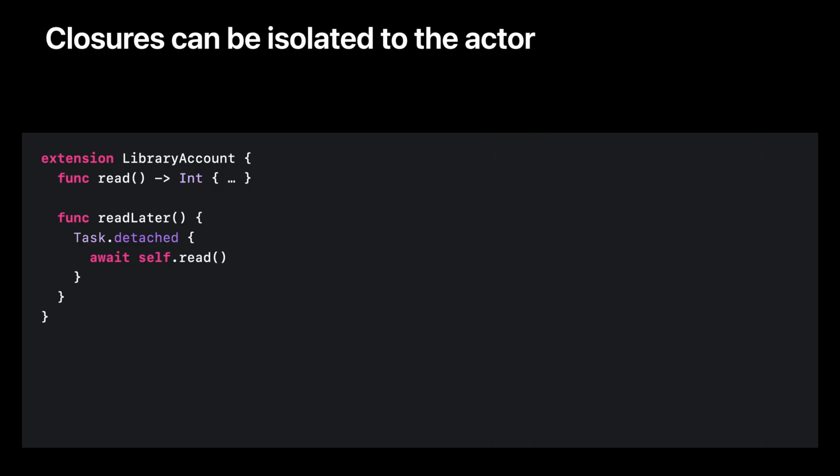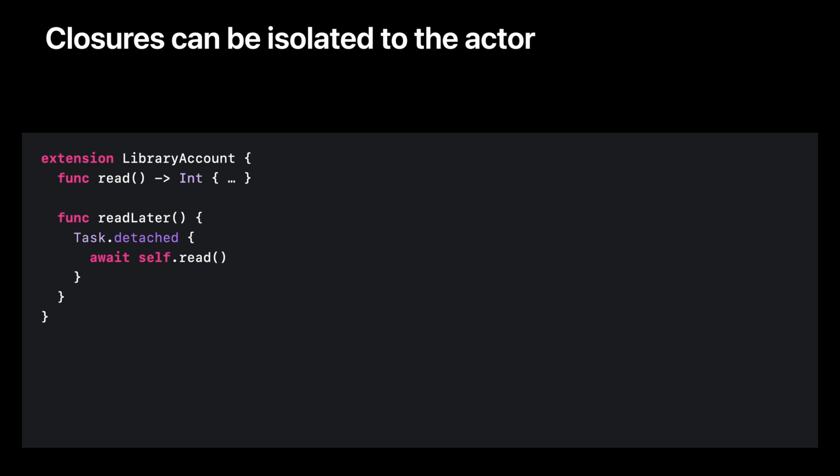Now, let's do something a little different. I don't have time to read just now, so let's read later. Here, we create a detached task. A detached task executes the closure concurrently with other work that the actor is doing. Therefore, the closure cannot be on the actor, or we would introduce data races. So this closure is not isolated to the actor.